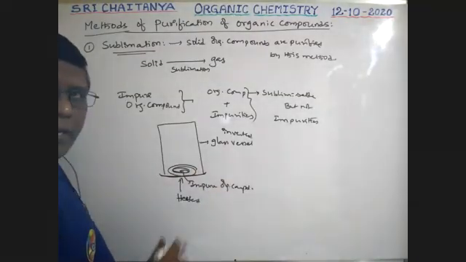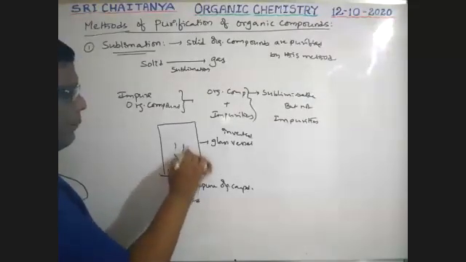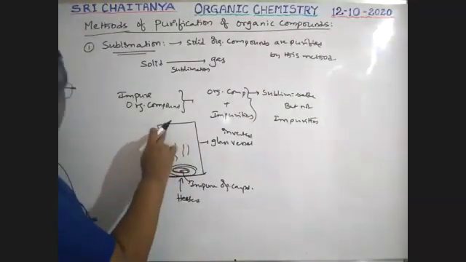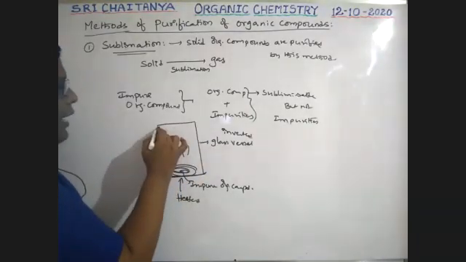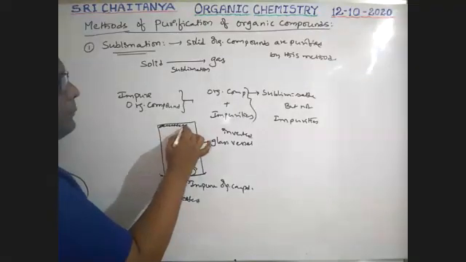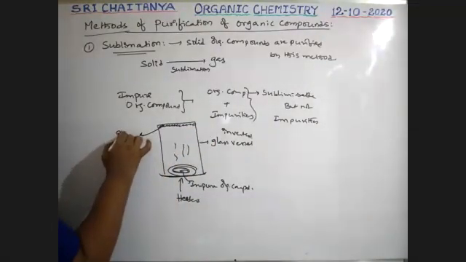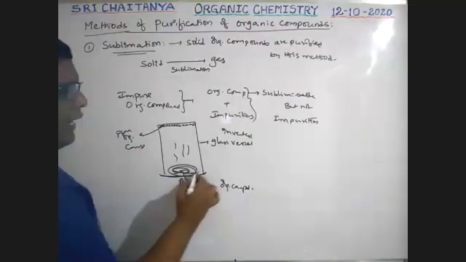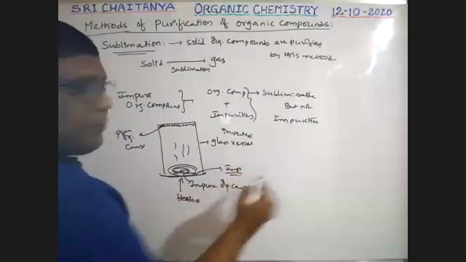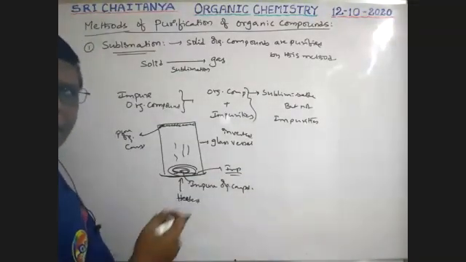Automatically the organic compound is vaporized, collides with the walls of this glass vessel, and here it is precipitated. This is the pure organic compound. Impurities are left here. Now separate these two compounds.